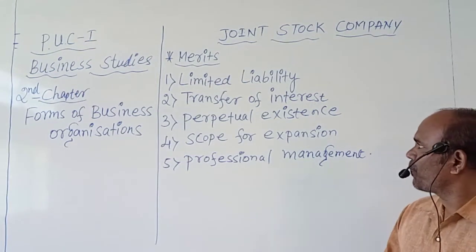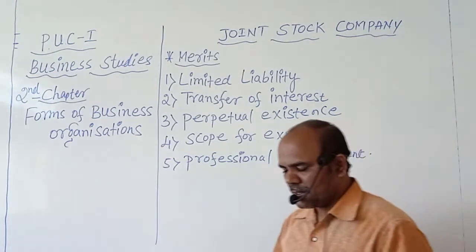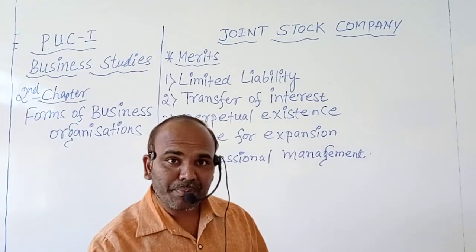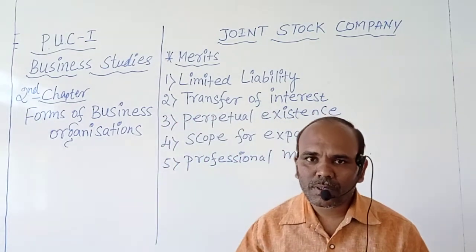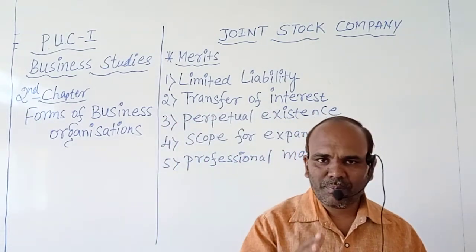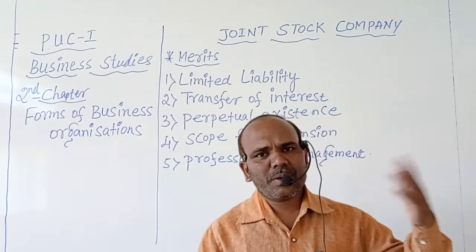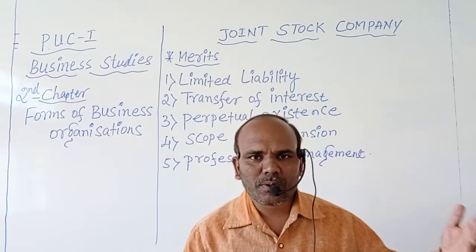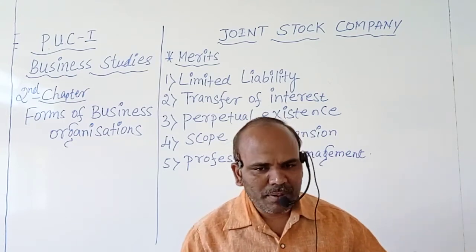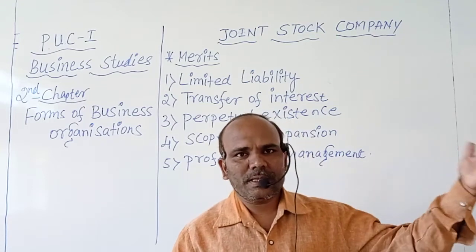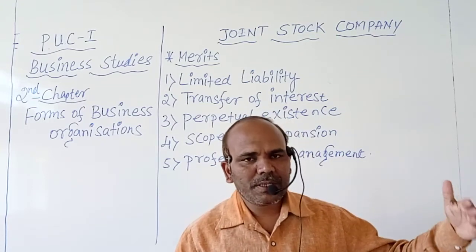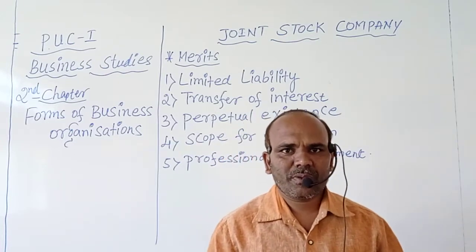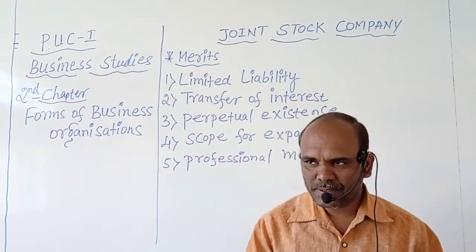The first one is limited liability. Yes, definitely. This is one of the biggest advantages for the members and also the shareholders of a joint stock company, because when we compare to sole proprietorship, partnership form of business organization, joint Hindu family business, in those cases the liability of members, it means the owner of that business, is unlimited.